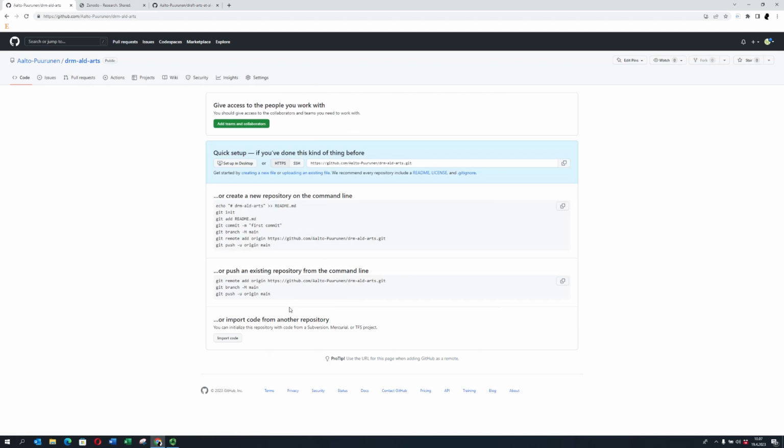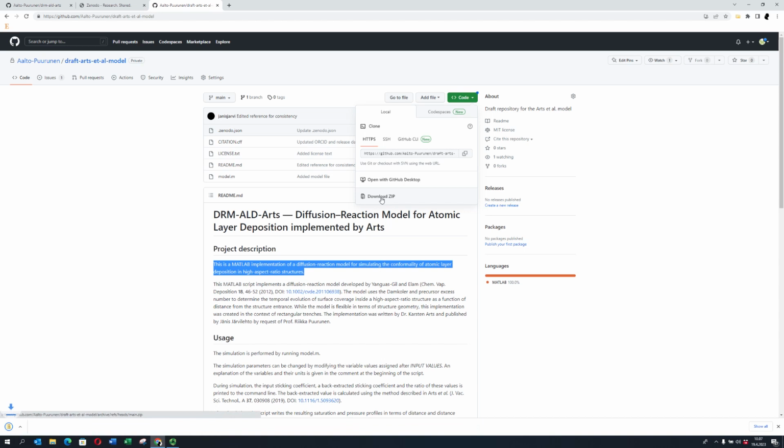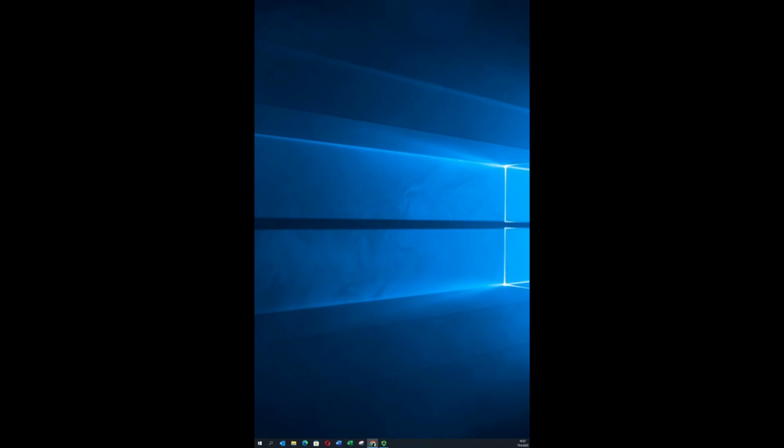All right. So now we need to get the files from the draft repository. Yes. So if we go to the other tab, and then click on code, the green button. Here. Yep. And then on download zip. So this will now download all of the files from the repository into a zip folder. Okay. So now you can perhaps open it in Explorer or show in folder. Yes. And you can extract.